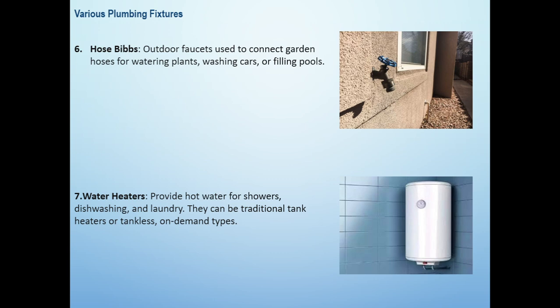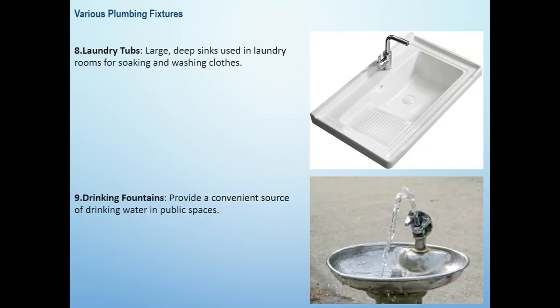Number 6, hose bibb. Outdoor faucets used to connect garden hoses for watering plants, washing cars, or filling pools. Number 7, water heater. Provide hot water for showers, dishwashing, and laundry. They can be traditional tank heaters or tankless on-demand types.